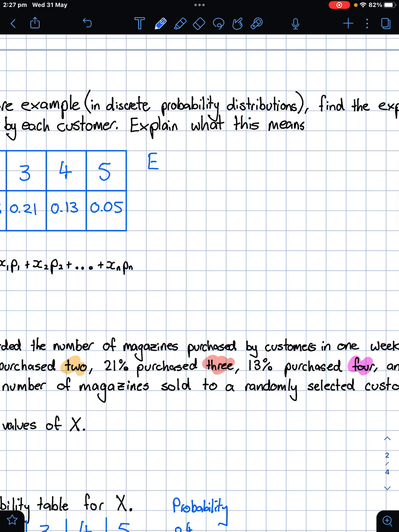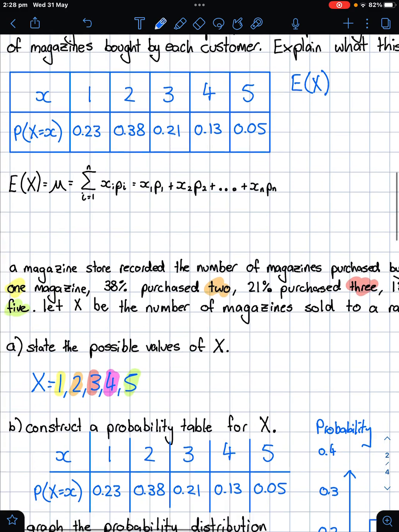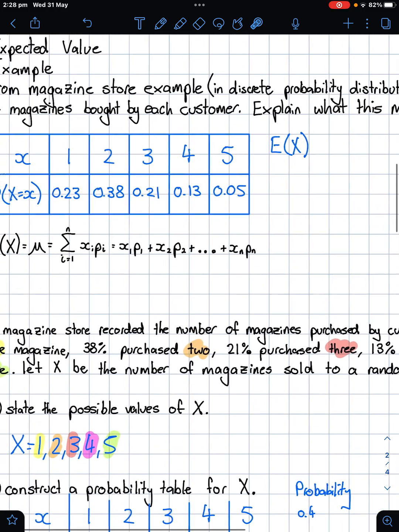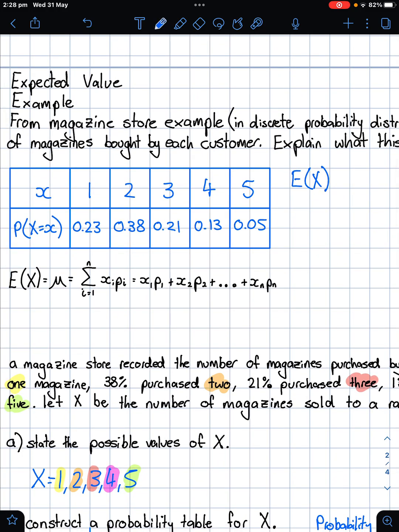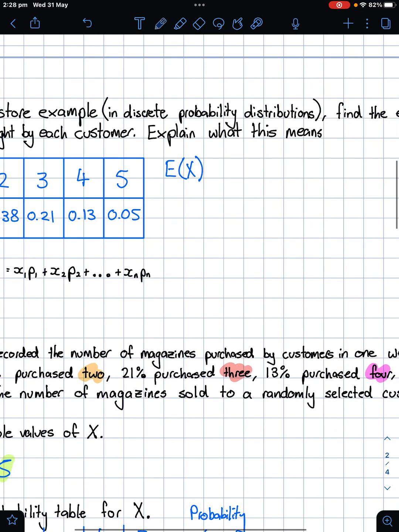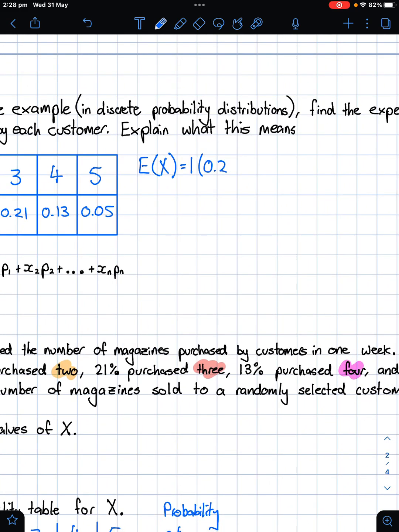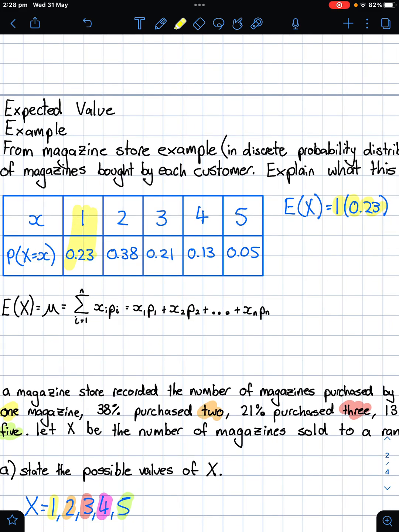So our expected value here of X, where X is the number of magazines sold, I'm not going to write it because it'll just take time, but you've got to remember that. So we're looking at that. And then it is the sum of each number by its probability. So this first one, well, that's 1 times 0.23. Okay, so let's get a highlighter out. Let's start with the yellow. So these values correspond to this here.